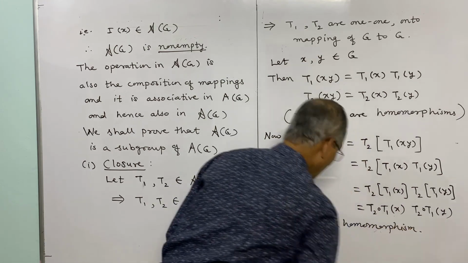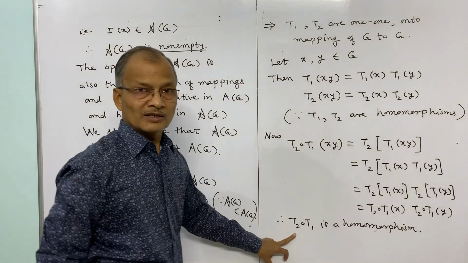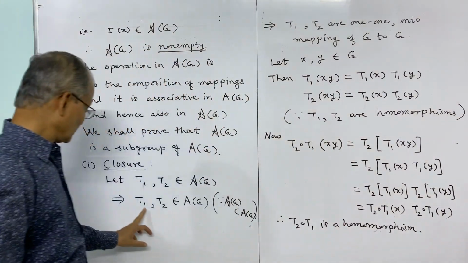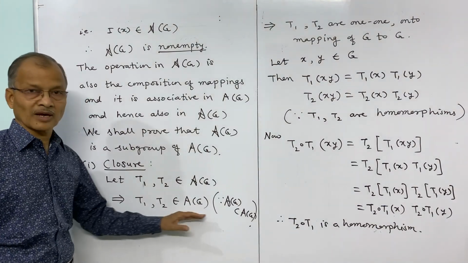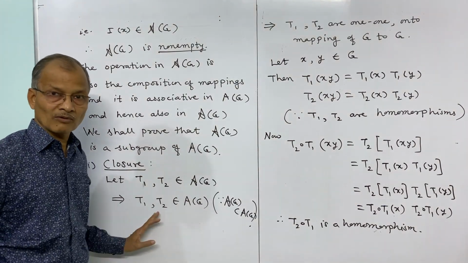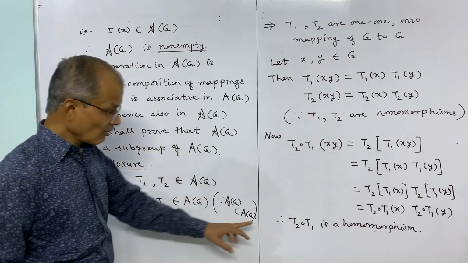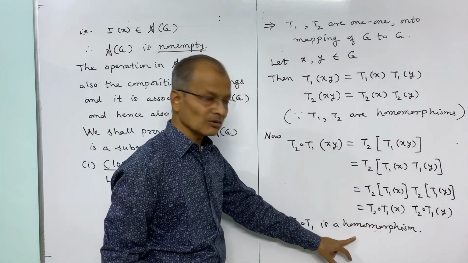Now you see, T2 composite T1 is 1-1 and onto, because T1 and T2 are 1-1 and onto. It belongs to capital A, the set of all 1-1 onto mappings. And now we have shown T2 composite T1 is a homomorphism.